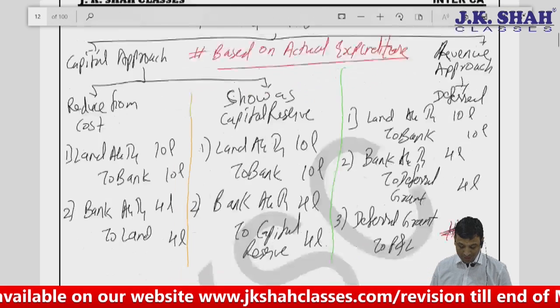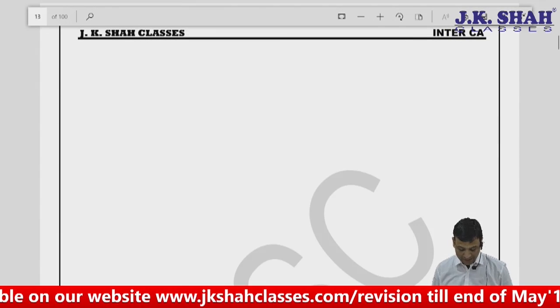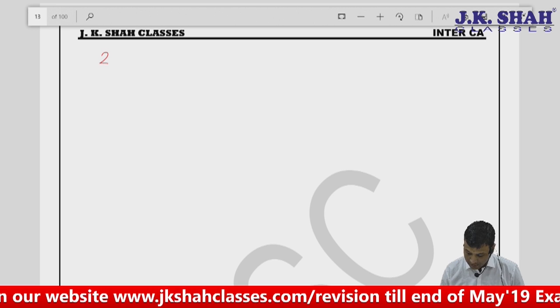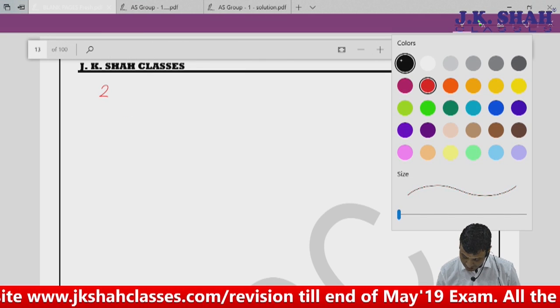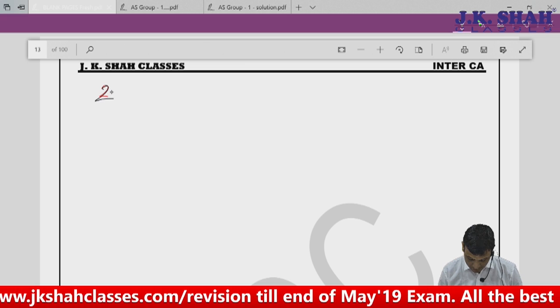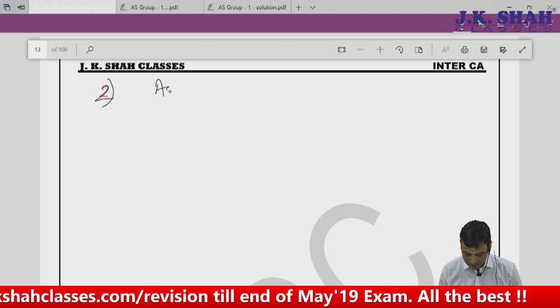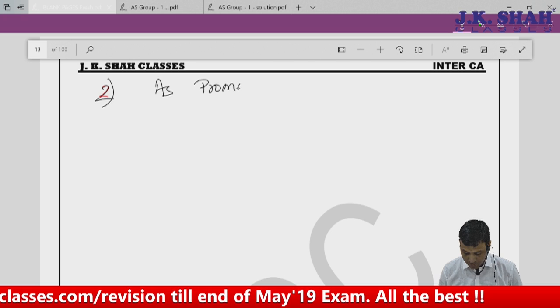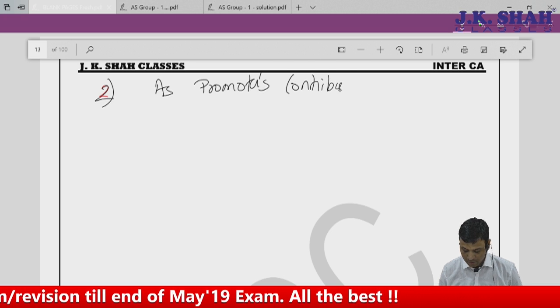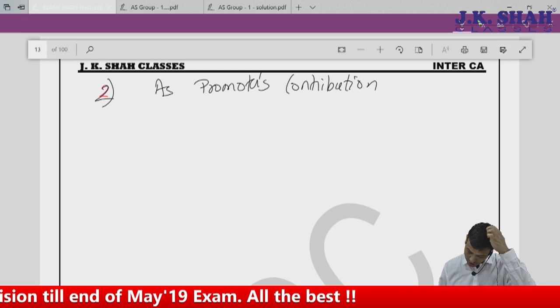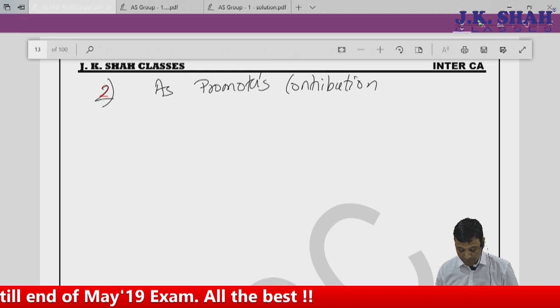Now let's move to the second area. What was our second area? The second area was nothing but as promoters contribution. What you have to do if it is promoters contribution?